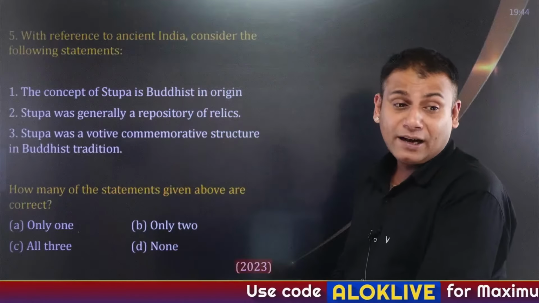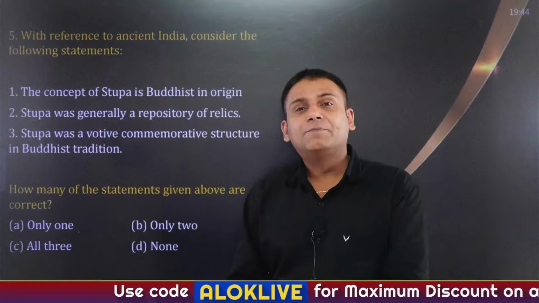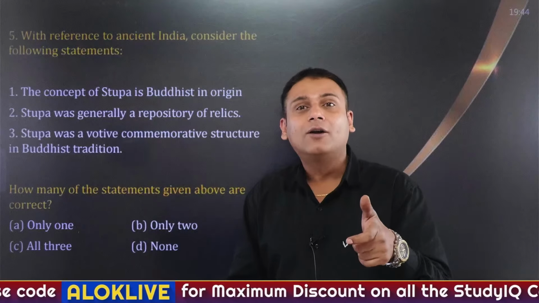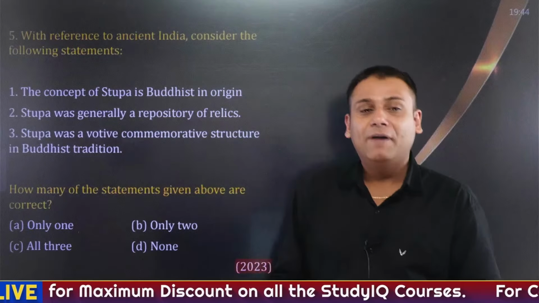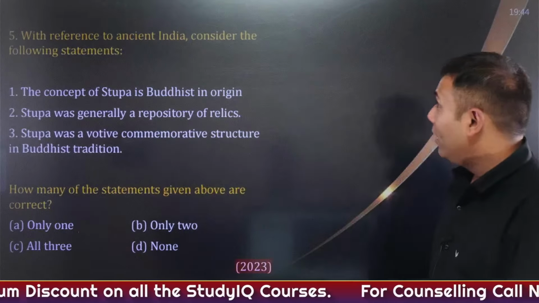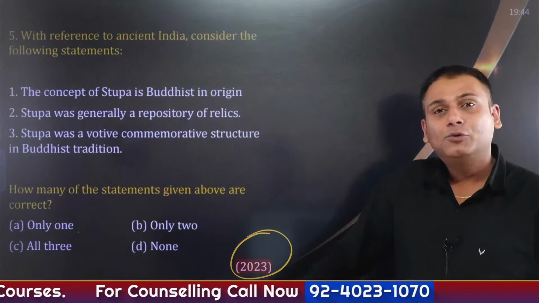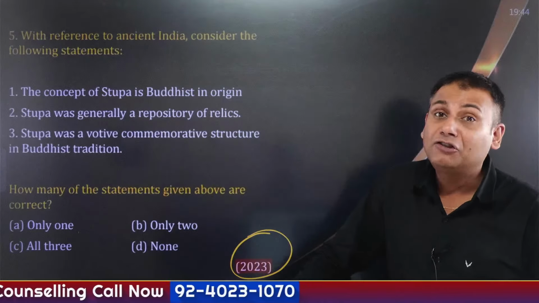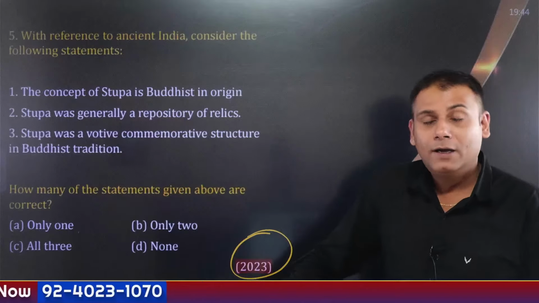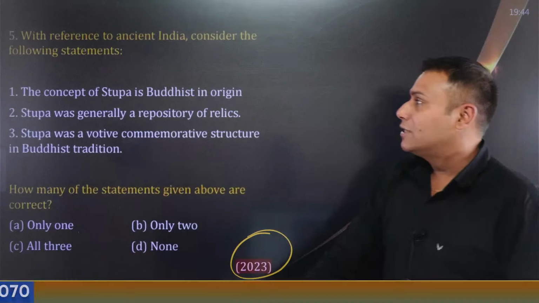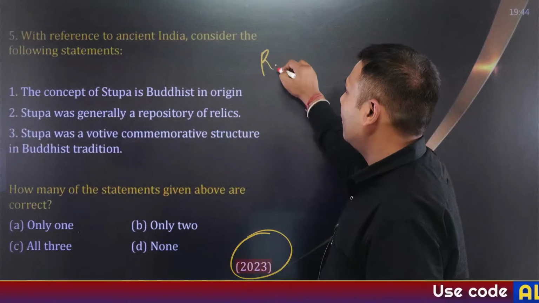Stupa, we were discussing right now. Specifically speaking, what does a stupa signify? Stupa simply signifies Mahaparinirvan or death of Buddha. This was a question asked in 2023. Clear? And the stupa concept is actually mentioned for the first time in Rigveda.